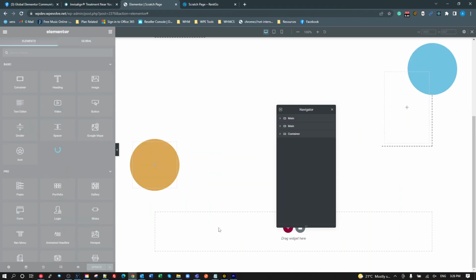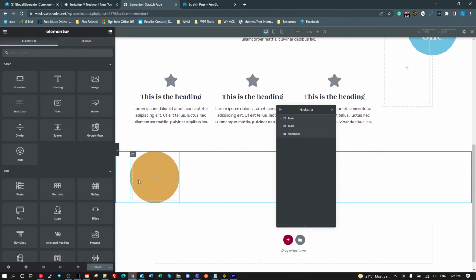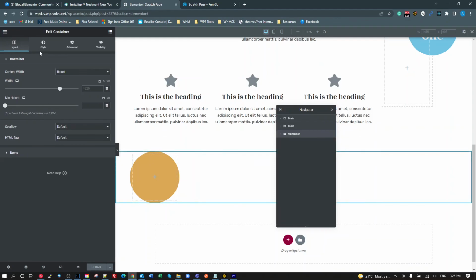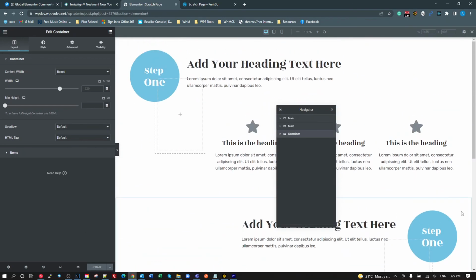So I want to demonstrate this because this is a really cool thing about these containers, is that in effect they're just a div. And that div has all of this really cool stuff that's in the Elementor UI. And the stuff that's not in the UI, you just apply custom CSS like you would with any other div, and it only adds one DOM element. So it's not adding a wrapper, a container, a widget wrapper, all that sort of rubbish. It just adds the single element. So don't be afraid to mark up your page using multiple containers to get what you need. Anyway, so that is pretty much that. So hopefully that is something that makes sense and is useful to you.